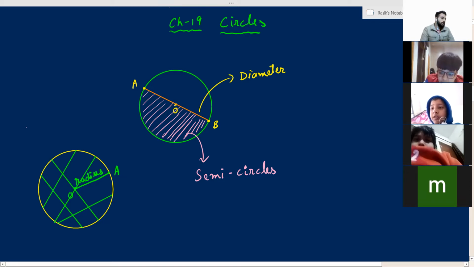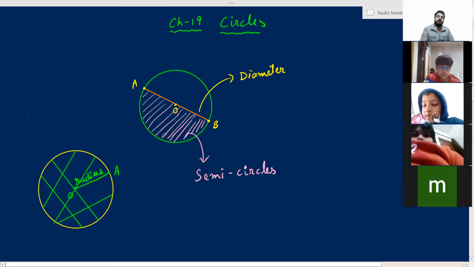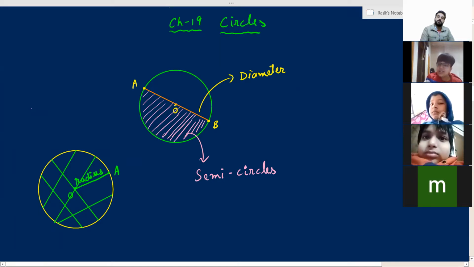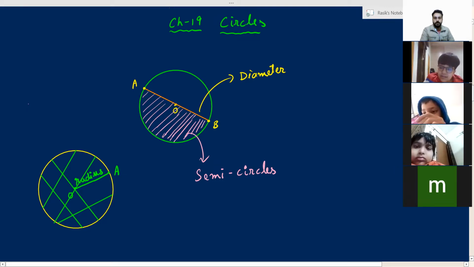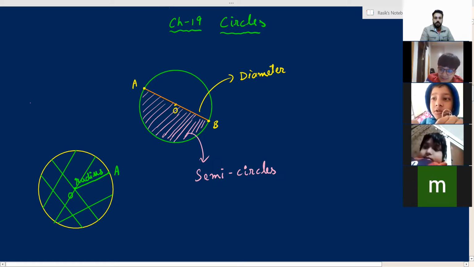One question, you have to tell me the answer in yes or no. Is radius also a type of chord? Radius is also a type of chord. Yes or no? No, sir. Sir, it is coming from the circle but not ending on the circle. Sir, I think that it is yes. Beta, the answer is no. Radius is not a chord.